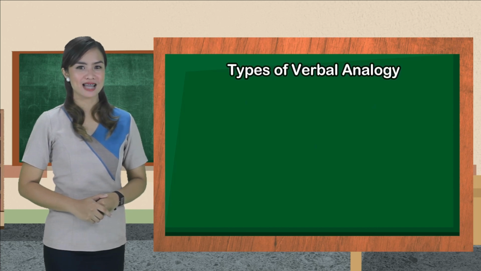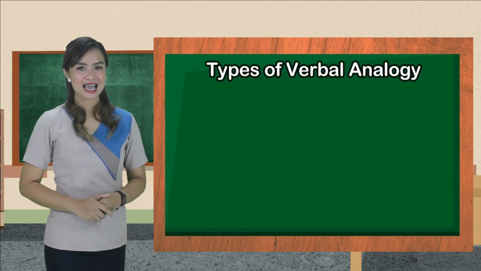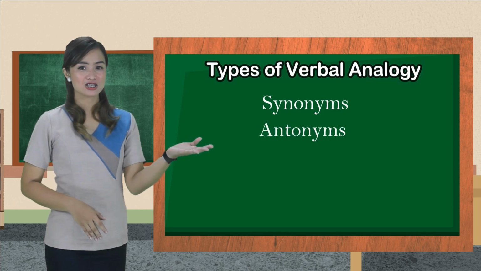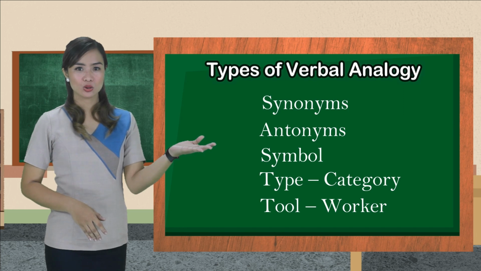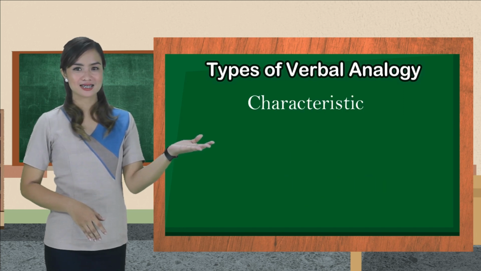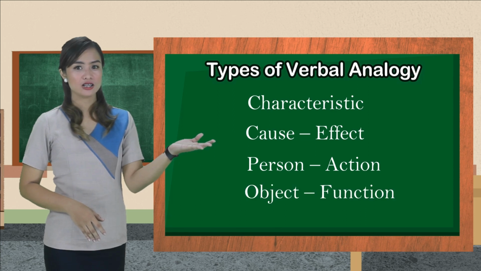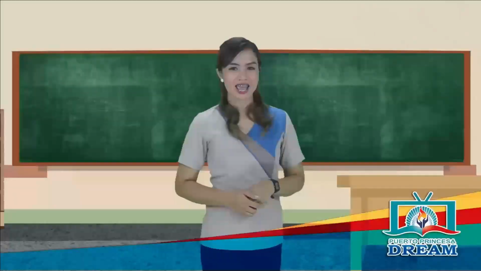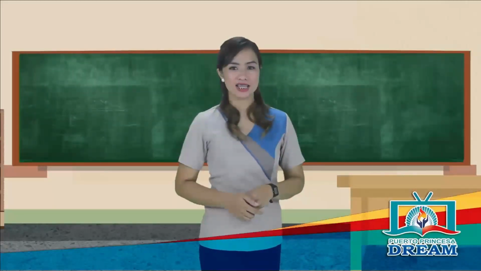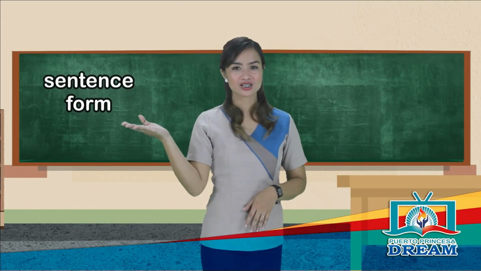Common types of verbal analogy are synonyms, antonyms, symbol, type is a category, tool is a worker, characteristic, cause is to effect, person is to action, and object is to function. A verbal analogy could be in sentence or shortened form.